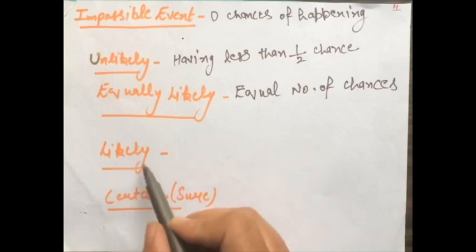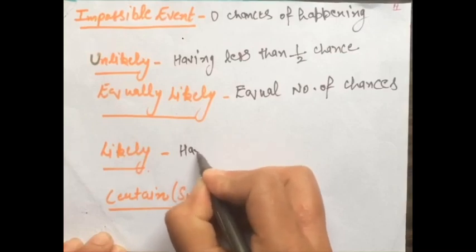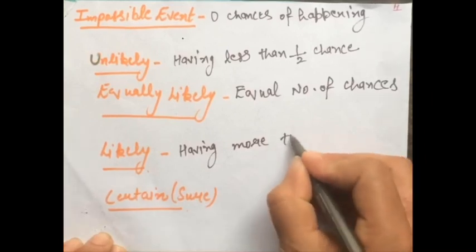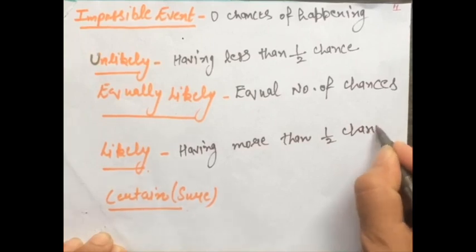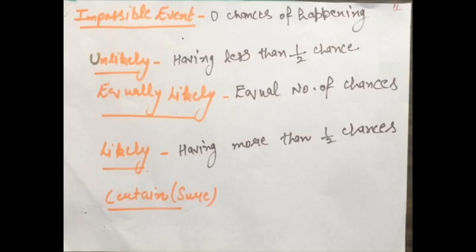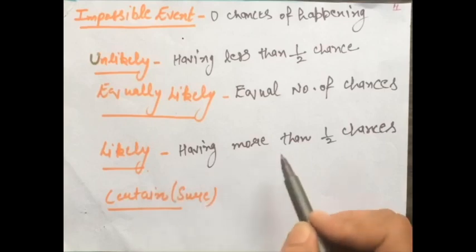Next, likely event, the event having more than half chances. If I say that after dinner I will sleep, that is a likely event. You may watch TV or you may do any other thing, but the more likely chance is going to bed.